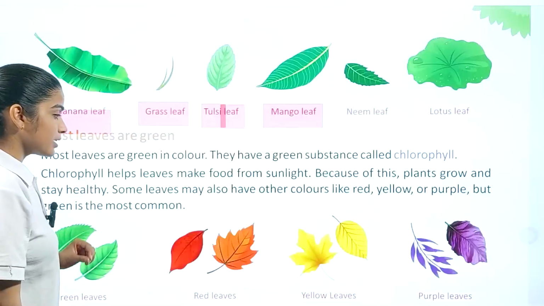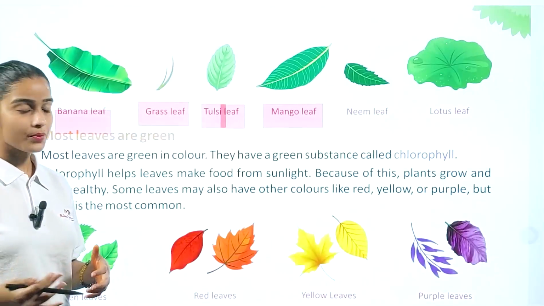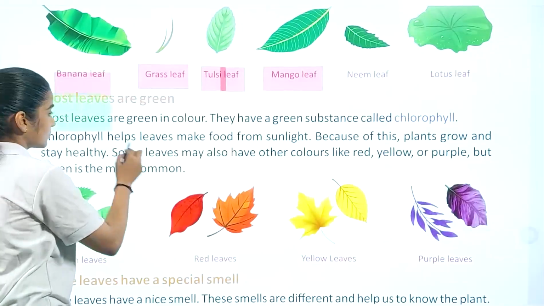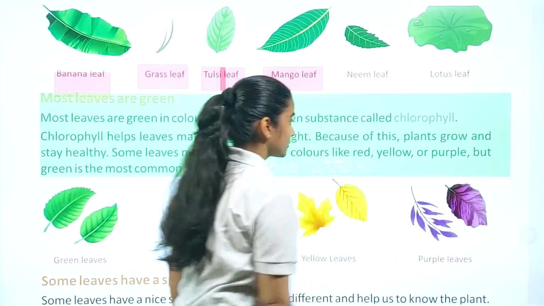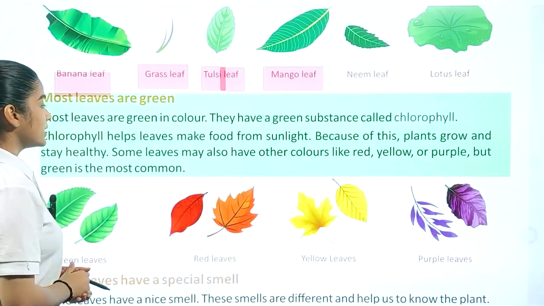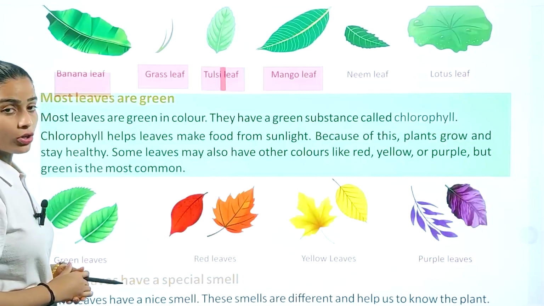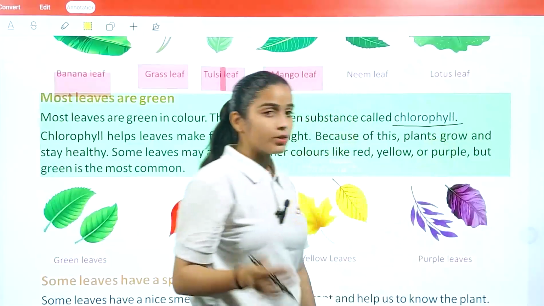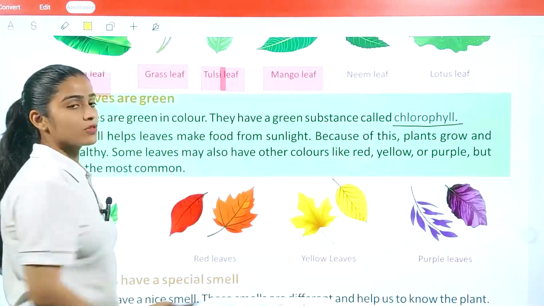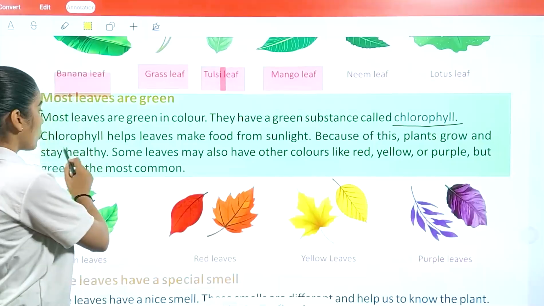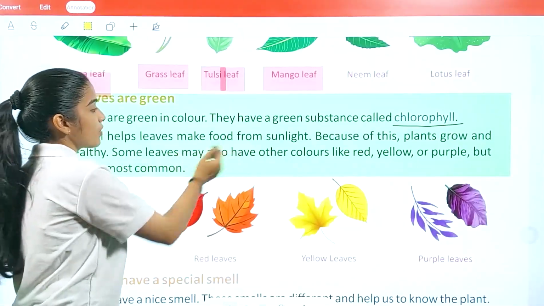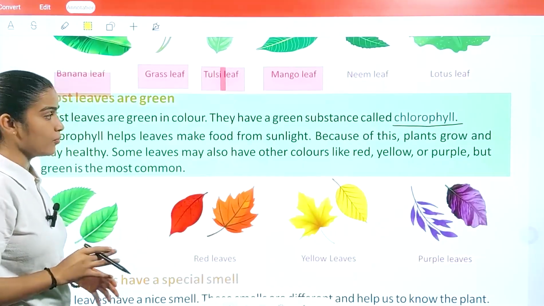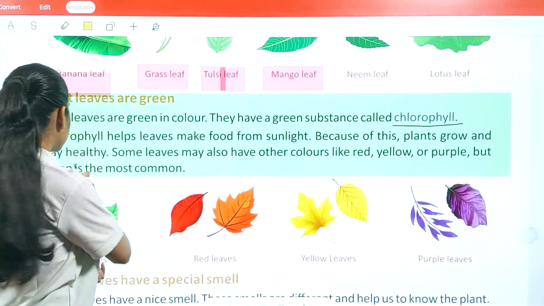Now most leaves are green. Now we are going to learn about their color. Most leaves are green in color. They have a green substance called chlorophyll. We already discussed this. The green color present in leaves is just because of this thing which is referred to as chlorophyll. Chlorophyll helps leaves make food from sunlight. Without chlorophyll, plants cannot make their food. Because of this, plants grow and stay healthy.